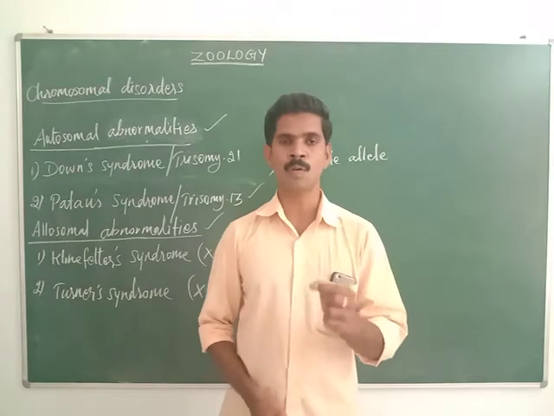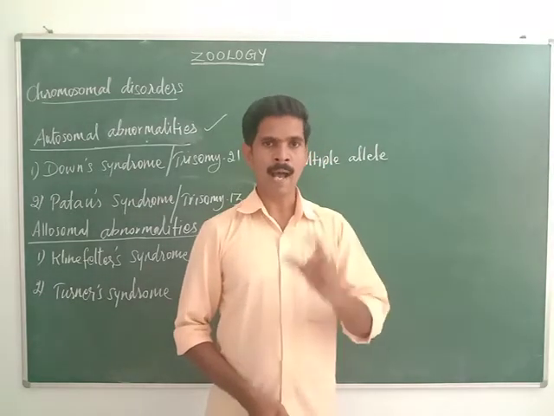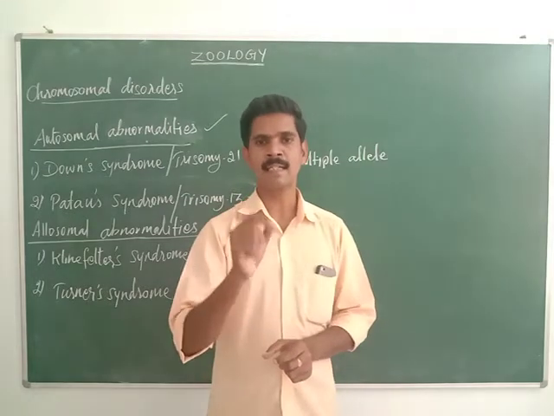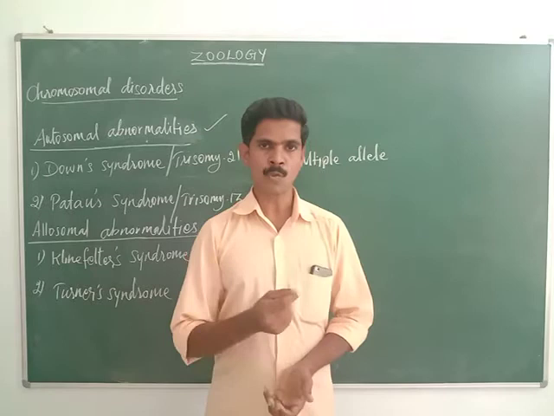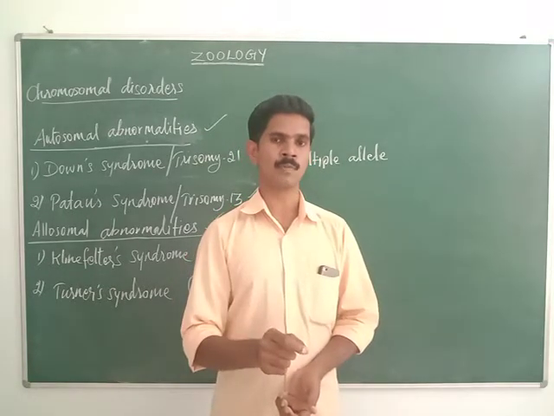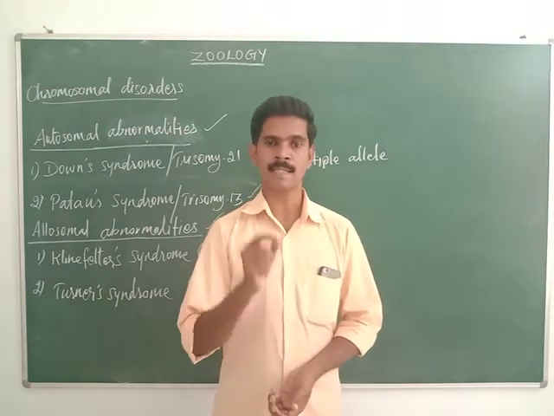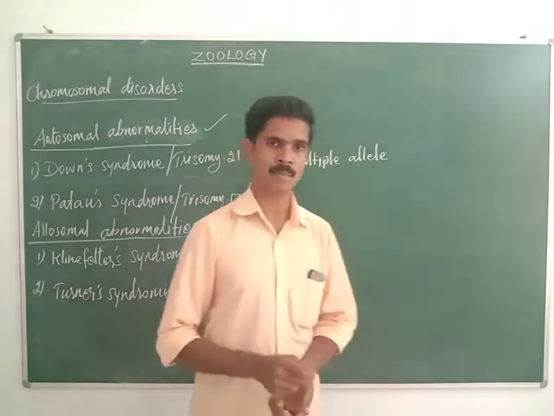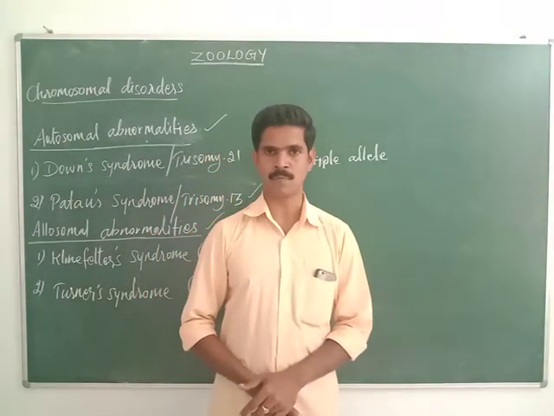When two or more alleles are located in the same location of a chromosome and control a single character, they are called multiple alleles. So that is the first 2-mark question.